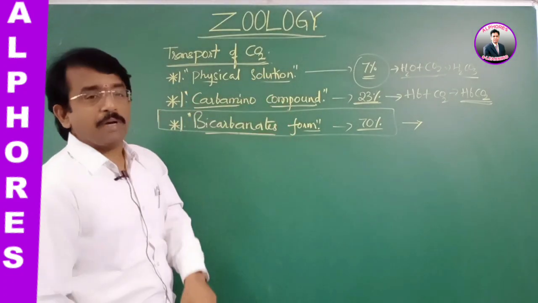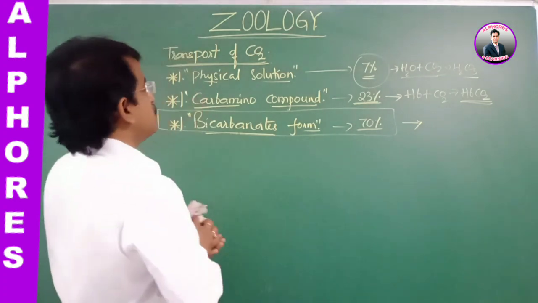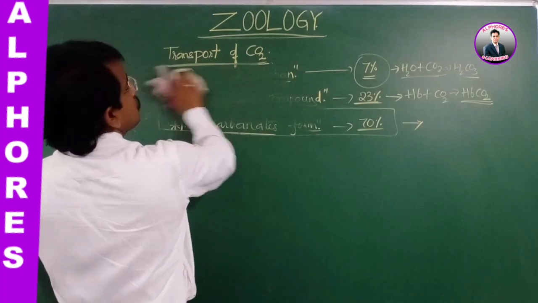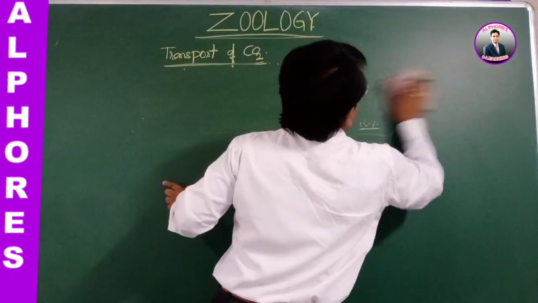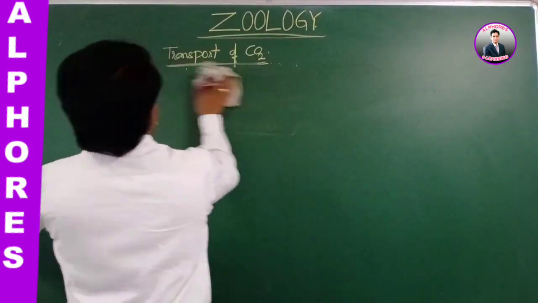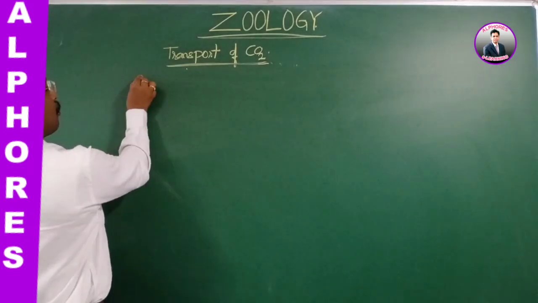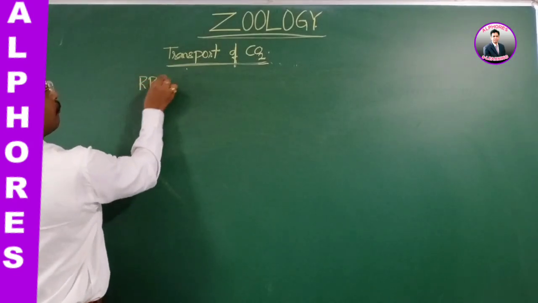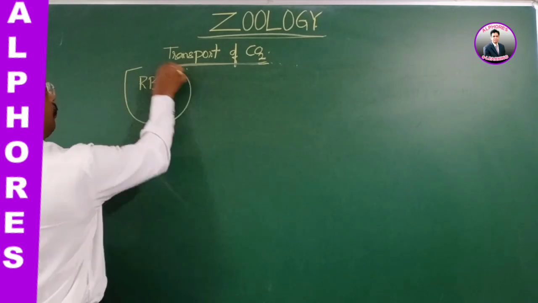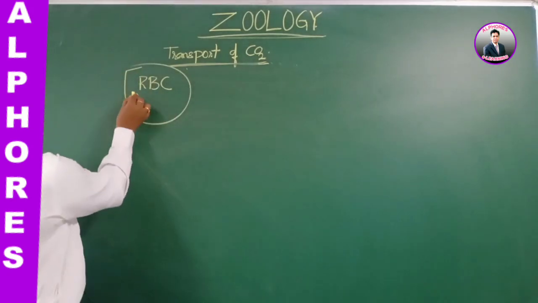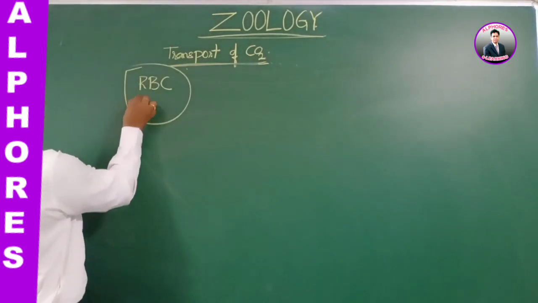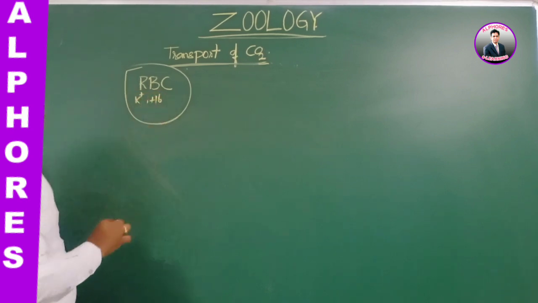The third is the bicarbonate form, that is, the RBC with the potassium hemoglobin.